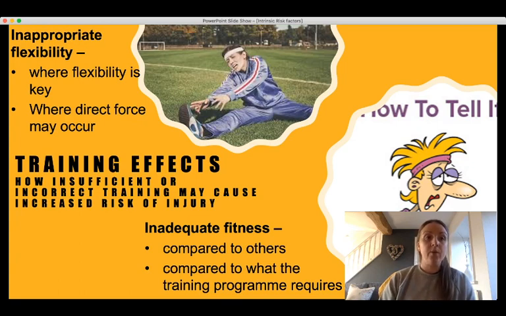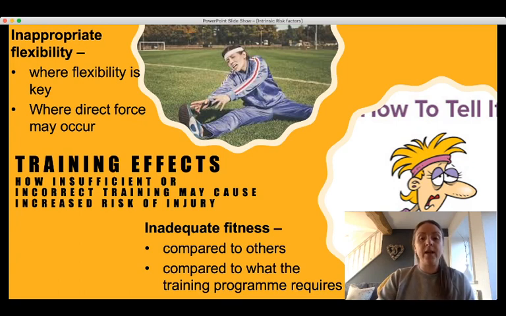But similarly, we can have too much flexibility, and these are good examples in sports where there's a direct force potentially, so rugby, American football. If, for example, and it links to previous injury really, a shoulder joint has been dislocated in the past, the ligaments have become overstretched and there's a huge amount of flexibility at that joint, it can mean that with a knock of force, the bones can become displaced and it can lead to dislocation. So too much flexibility and too little flexibility can both be intrinsic risk factors for injury under that banner of training effects.